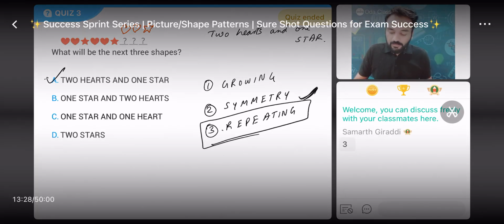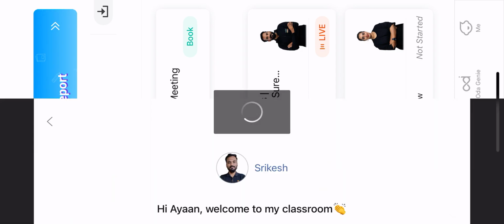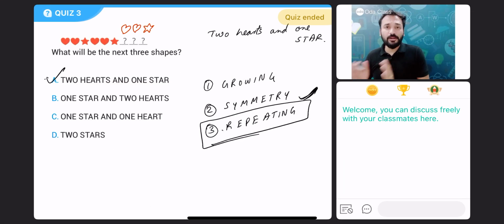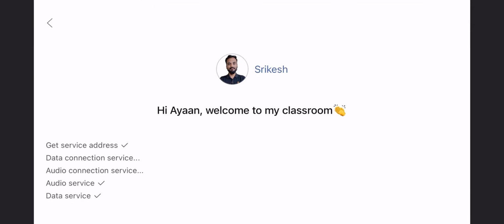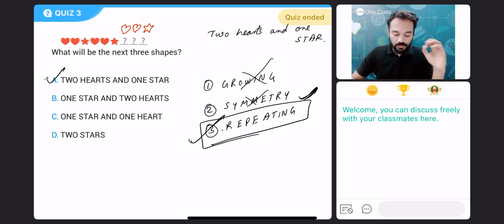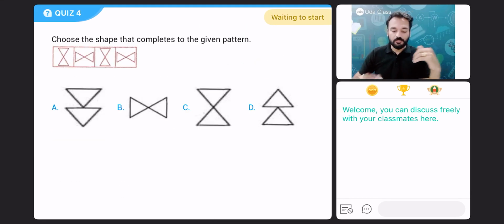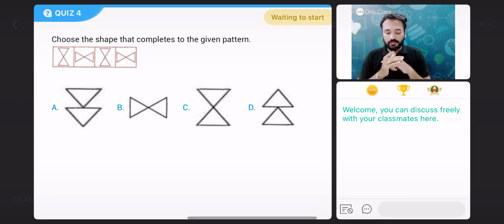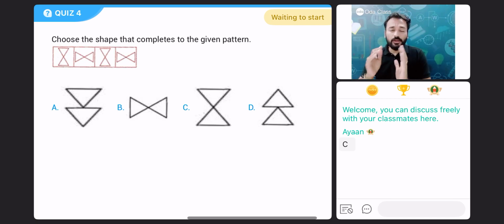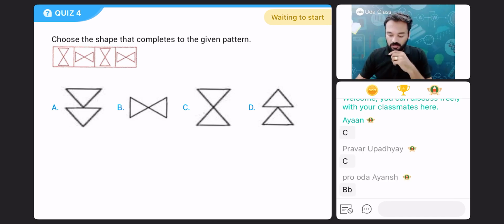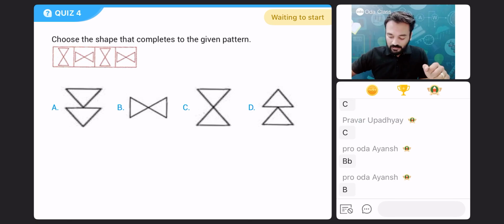This is a repeating pattern. This repeats, right? Two hearts, one star is not this, not this. This is a repeating pattern. Next question. Choose the shape that completes the given pattern. According to this pattern, what will come next? Your time starts now.